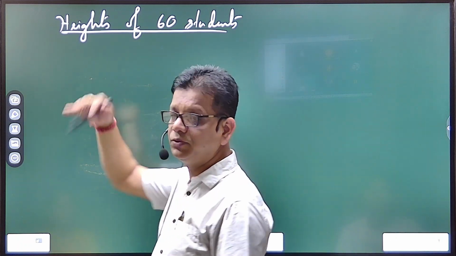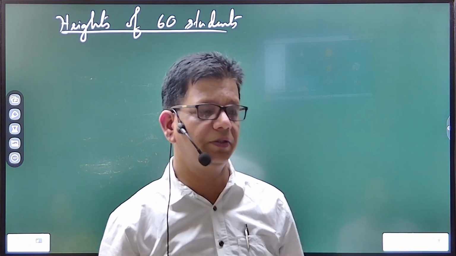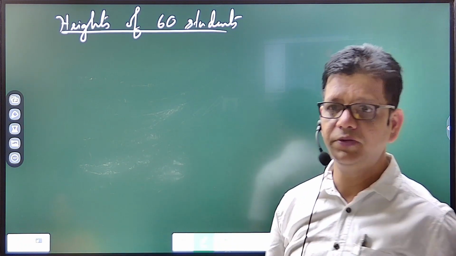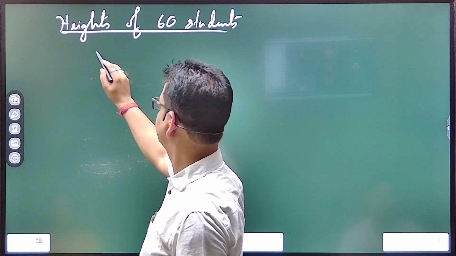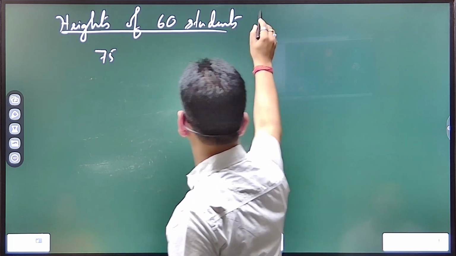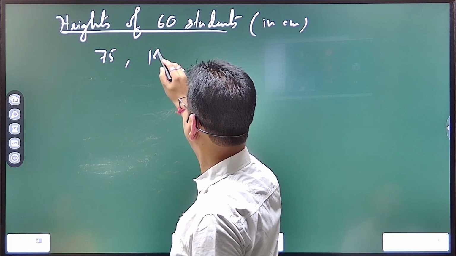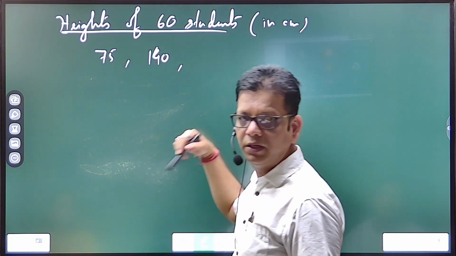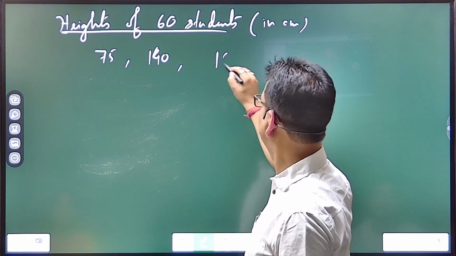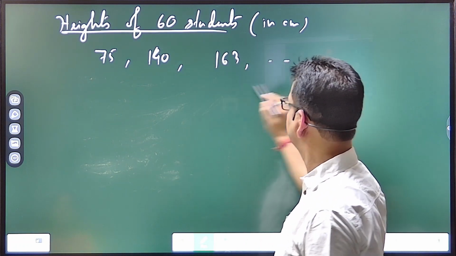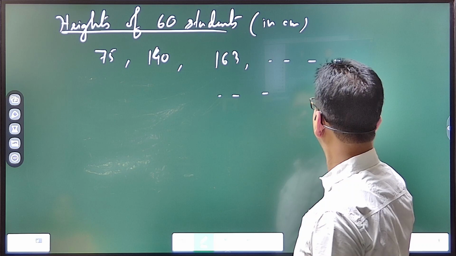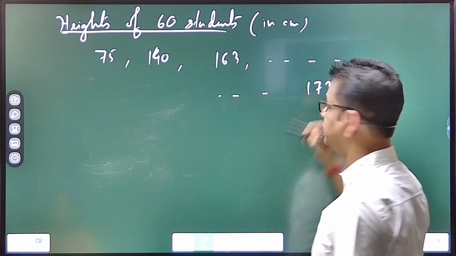Suppose the students are from class 5 to class 12. So they will have different heights. Suppose the height is 75 centimeters. Suppose another one has height 140. Another one is 163, and so on. And one more, suppose his height is 173.